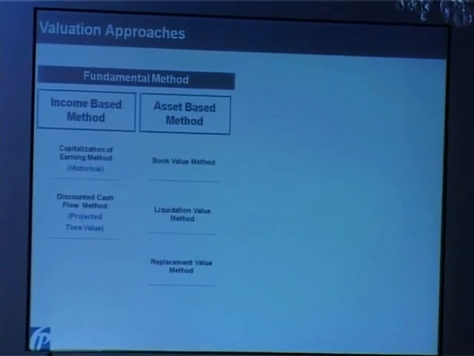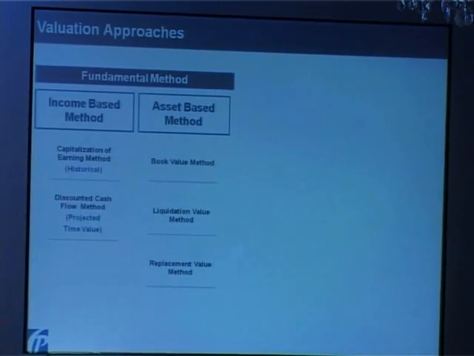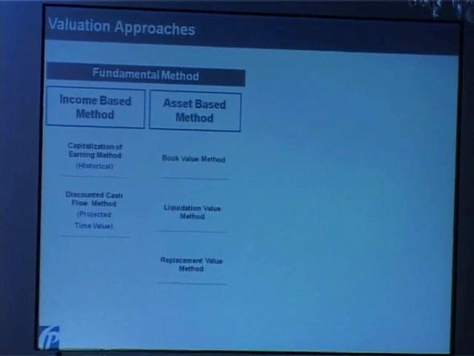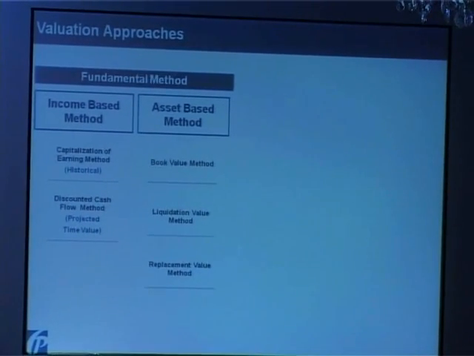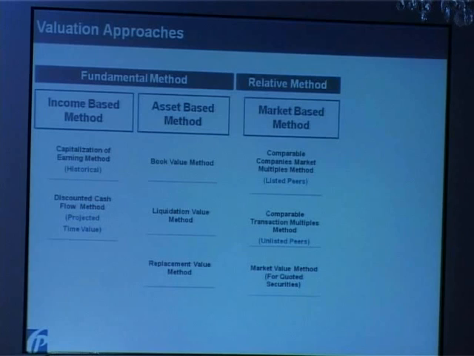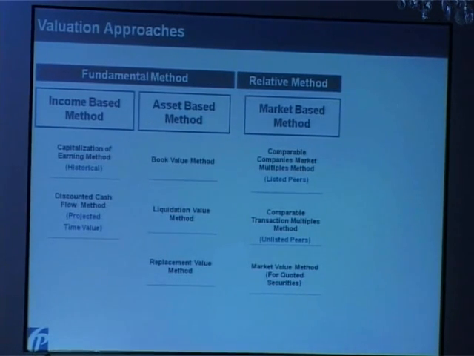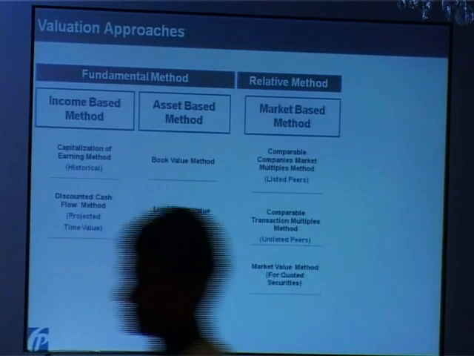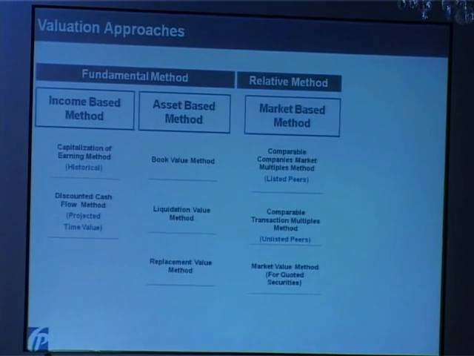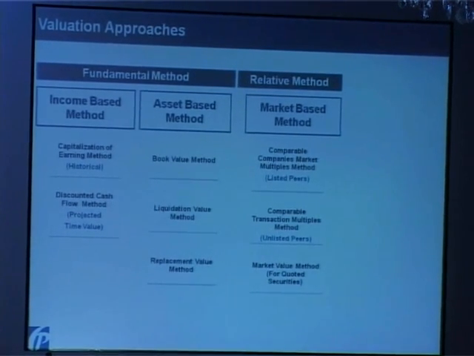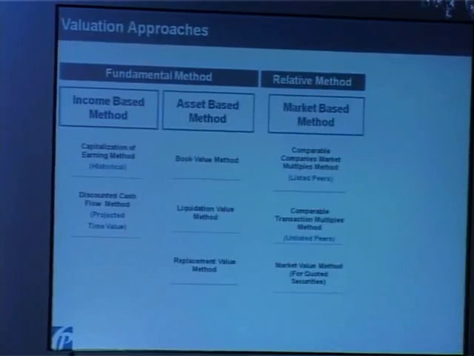I'm not going into methodologies, I hope you have discussed that. As to the asset, it can be again book value method, realizable value method or liquidation value method. There is another method which is known as a relative method. Suppose we have valued a company on discounted cash flow. The value is 5,000. But what if a similar company is available at 2,000 rupees? The value of the company will not be 5,000. There is a comparison to the valuation of the company considering the market.